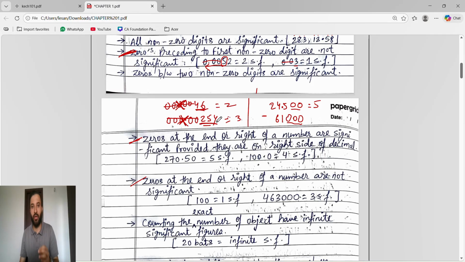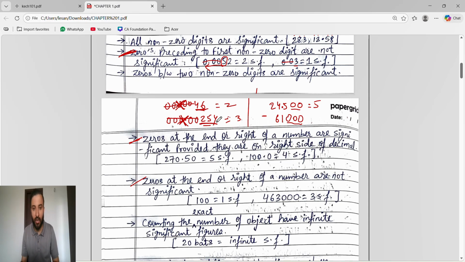Once again, zero which is present on the left side of a non-zero digit, whether that number is in the form of decimal or not in the form of decimal, all the zeros which are present on the left side of a non-zero digit are not significant.